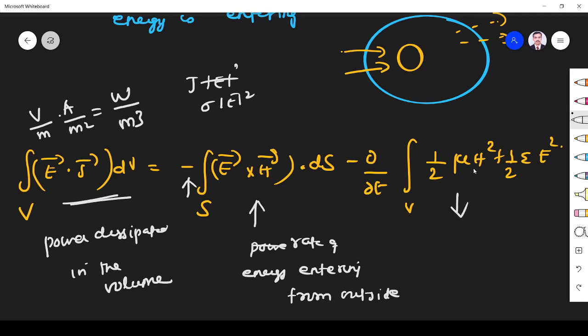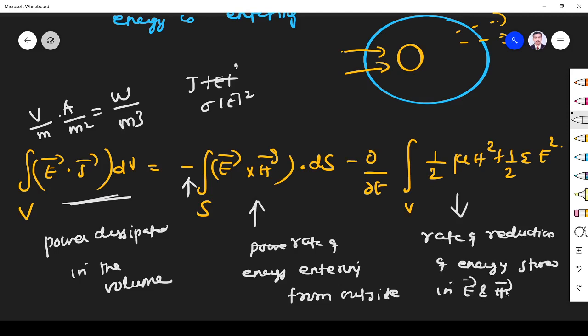It is the energy stored in the magnetic field. This is the energy stored in the electric field. Minus indicates reduction. So it is the rate of reduction of energy stored in the E field and H field.